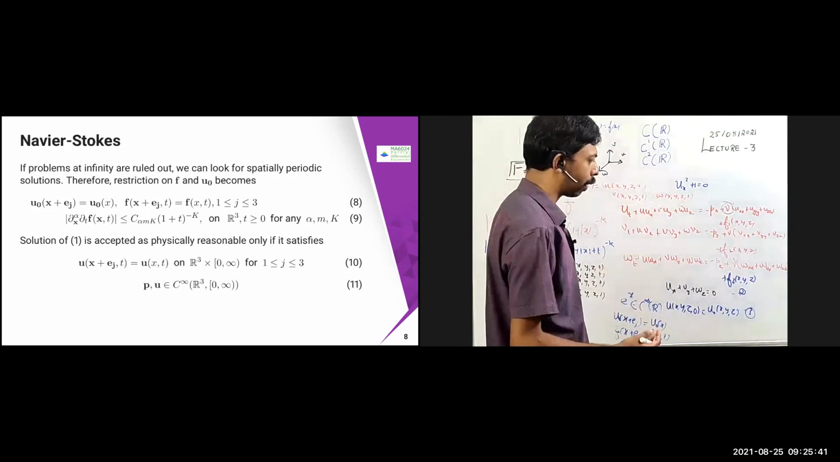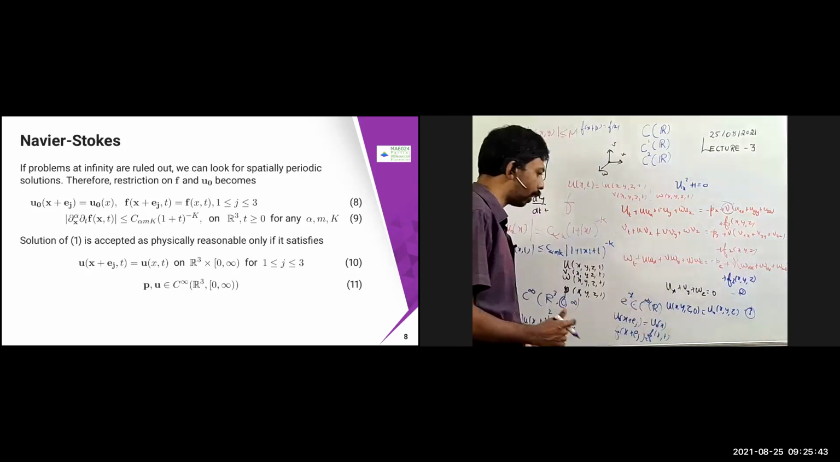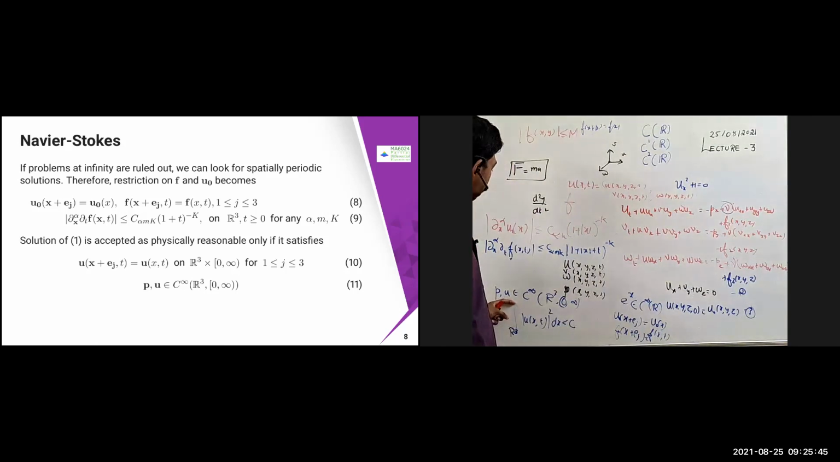Again the same thing, when is it going to be physically reasonable? Again this p comma u belongs to C infinity of R cube, it should be there. Apart from that, this u of x plus e_j, so this condition is not there.